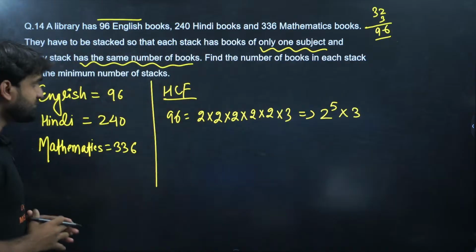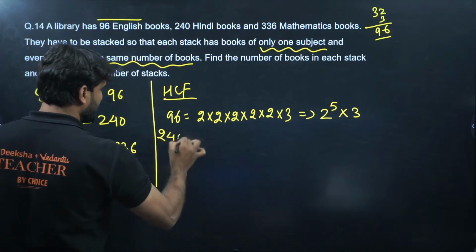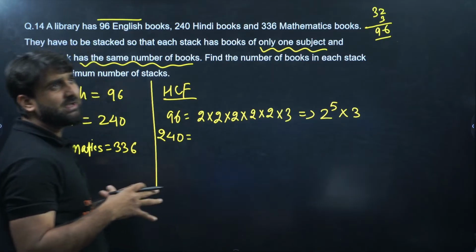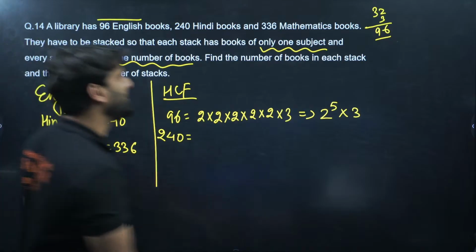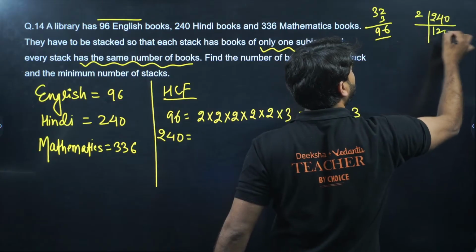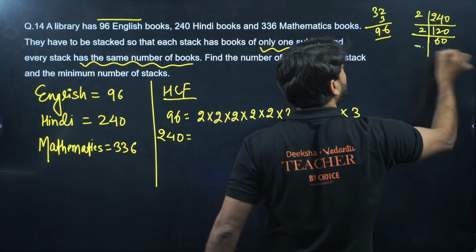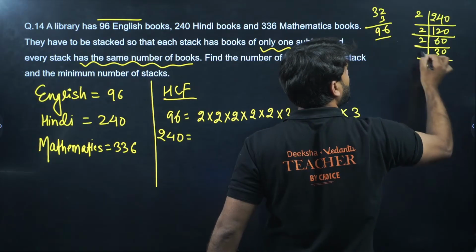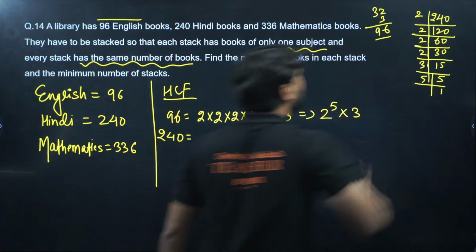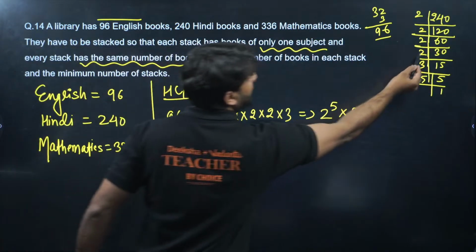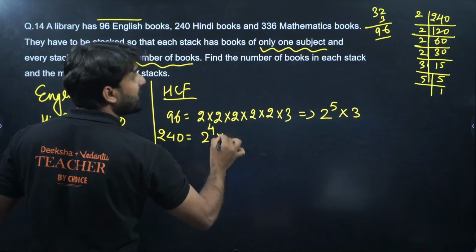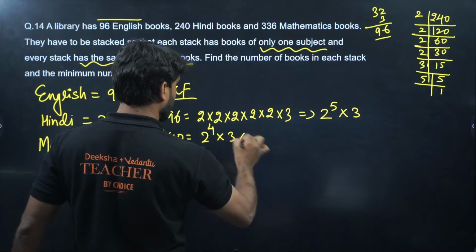Clear, everyone? Now 240. So 240 can be written as 2 into 120, and 120 will be 3 into 40. So let's take LCM here. 2 120, 2 60, 2 30, 2 15, 3 5, 5 1. So 240 will be how many 2s? 1, 2, 3, 4. So I'm directly writing in proper format: 2 to power 4. How many 3s are there? Only 1, and 5, so 3 into 5.